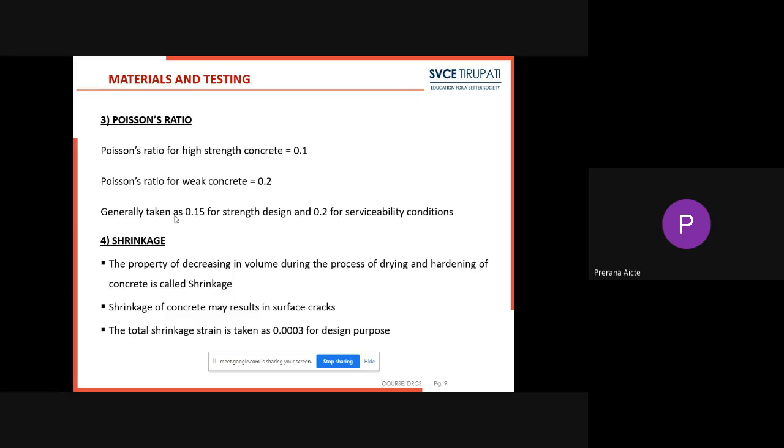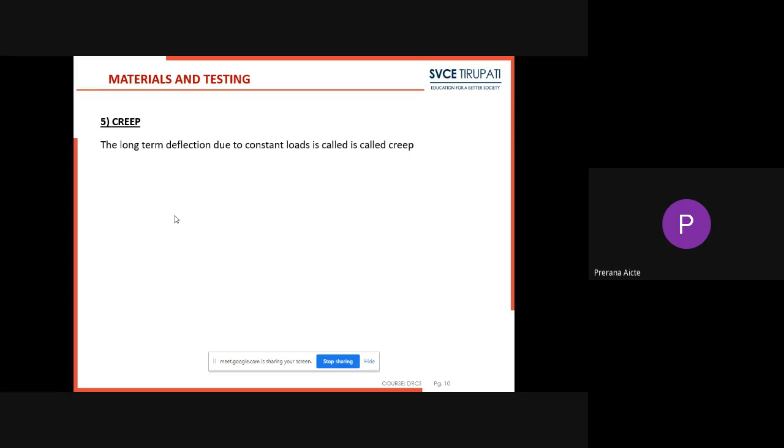Next, coming to shrinkage. Shrinkage is nothing but the property of decreasing in volume during the process of drying and hardening of concrete. Shrinkage of concrete may result in surface cracks. Due to this shrinkage, we may get some cracks on the surface. The total shrinkage strain is taken as 0.0003 for design purpose. Coming to creep, this is the long-term deflection due to constant loads.